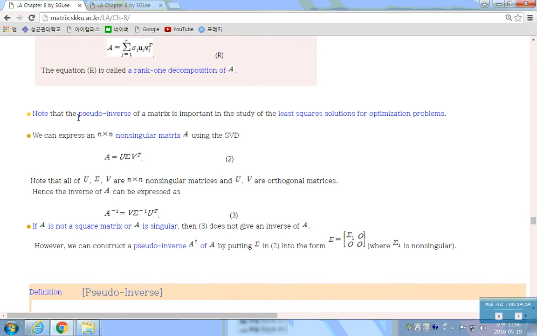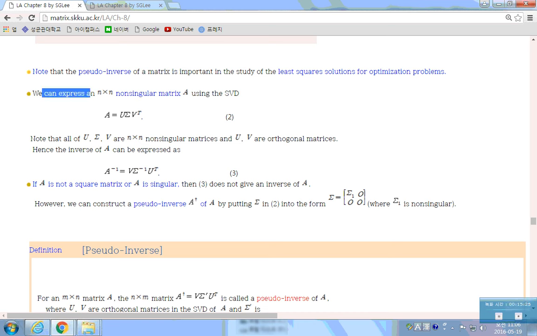Note, the pseudo inverse of a matrix is also important because of the study of least square solutions for optimization problems in industrial mathematics. In the study of industrial engineering, the least square solution is one of the most important concepts that you should have.